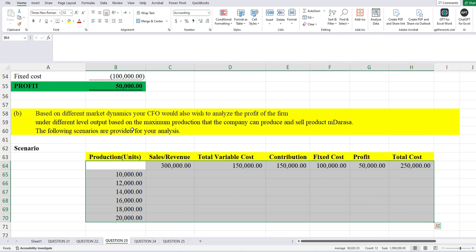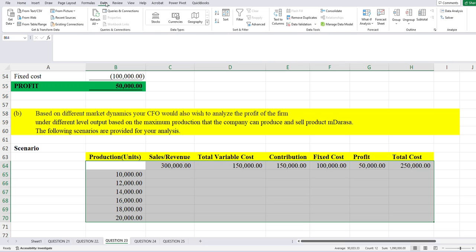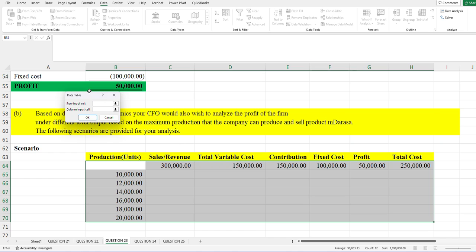After highlighting my data, we come to our ribbon, we come to Data, we go to What-If Analysis, and I take Data Table. Given our dialog box, we need to identify either the row input or column input. Which variable are we changing?